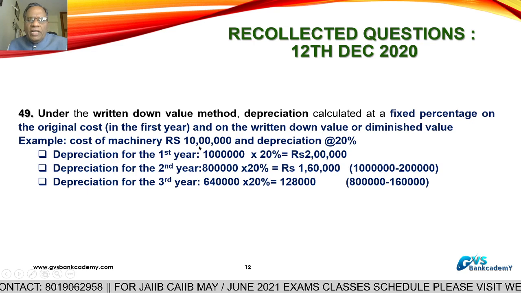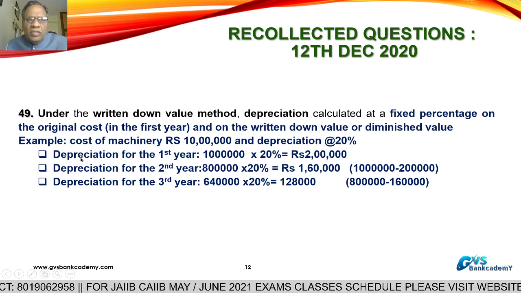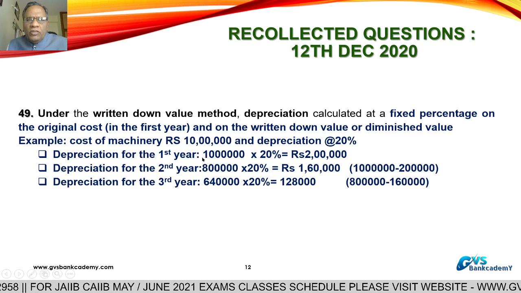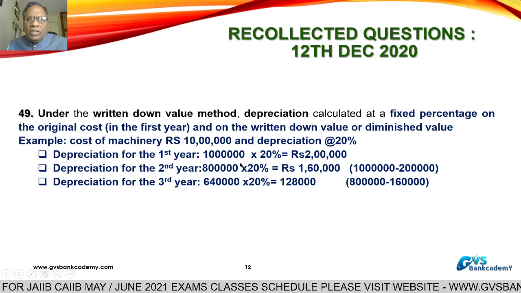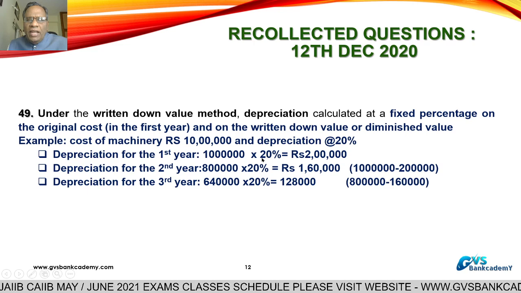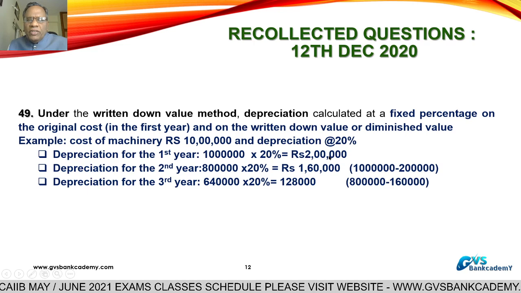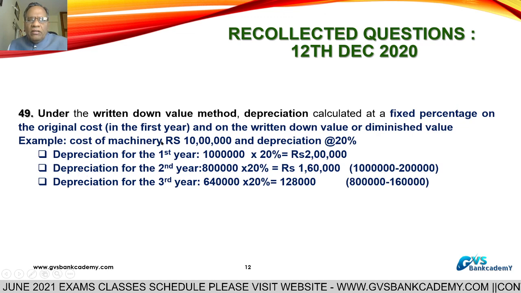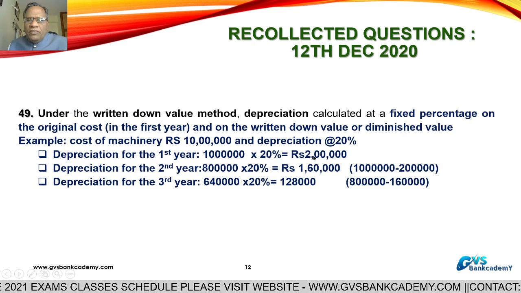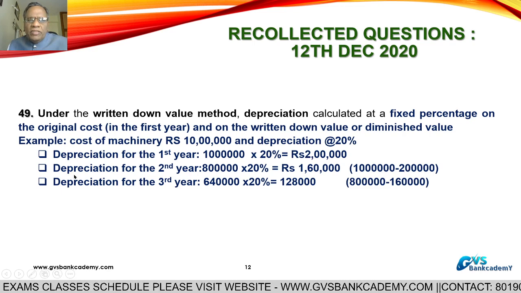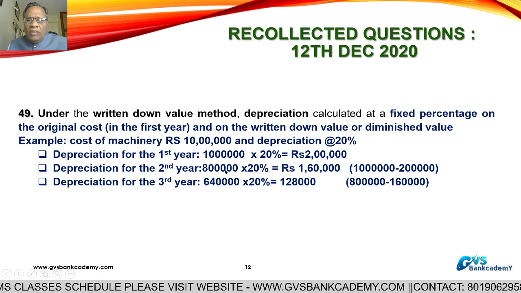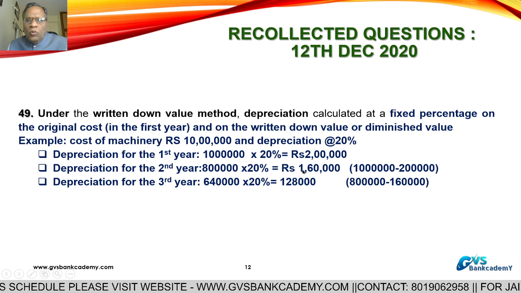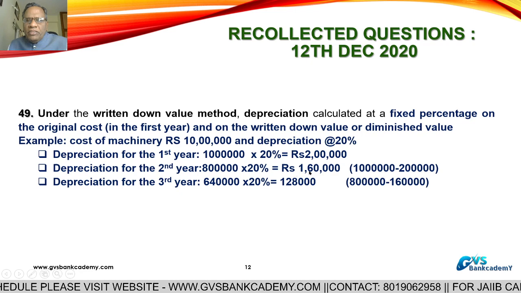For the first year, depreciation is 10 lakhs into 20%, on the original cost, which is 2 lakhs. For the second year, the written down value of the machine is 10 lakhs minus 2 lakhs, which is 8 lakhs. 8 lakhs into 20%, second year depreciation is 1,60,000.